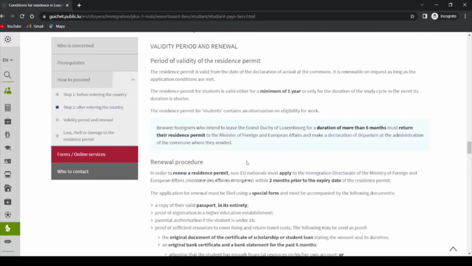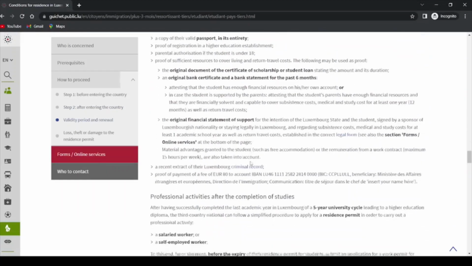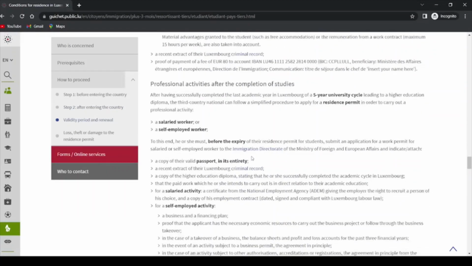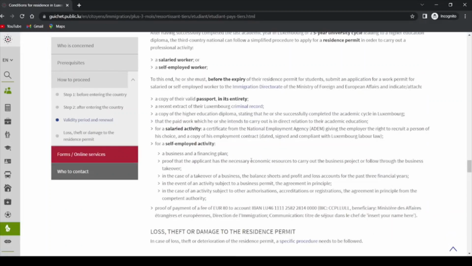All right, so please take your time to go here and read these things very, very carefully. Do not make mistakes. Okay, take your time. That's why I made this video, to give you the right information to know how to access the official website of the Grand Duchy of Luxembourg and how to find the right information if you are planning to apply for a temporary authorization to stay in Luxembourg, right?